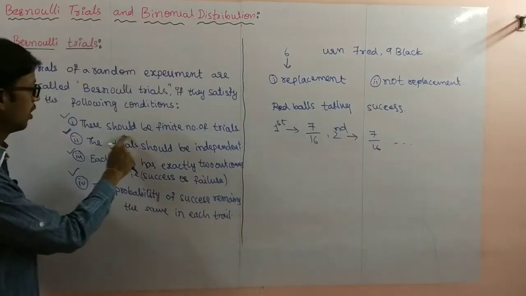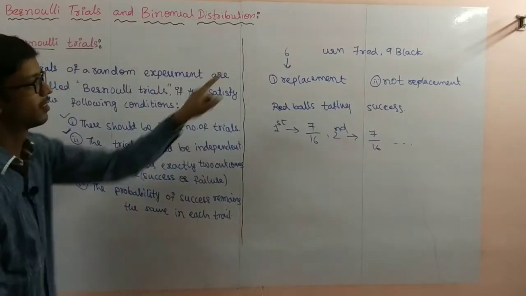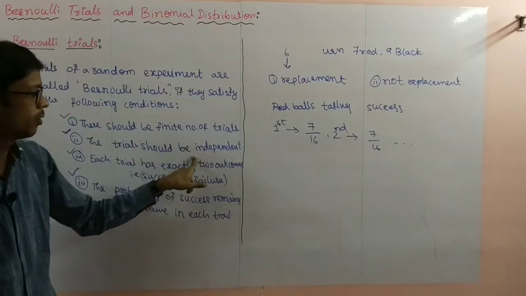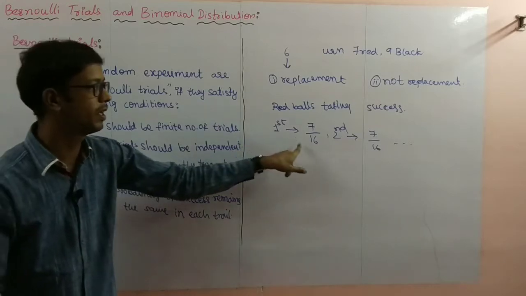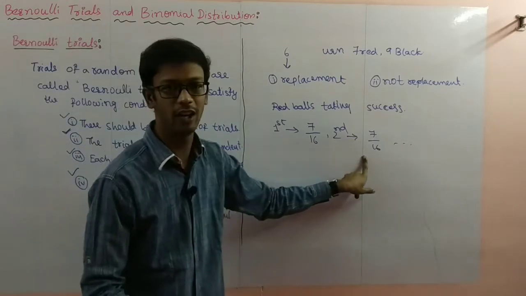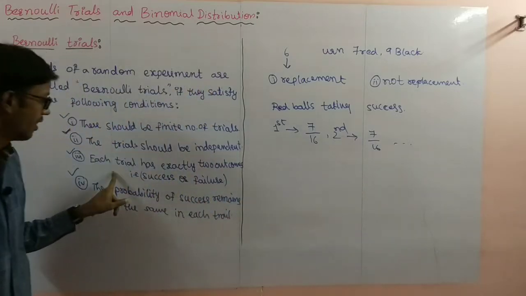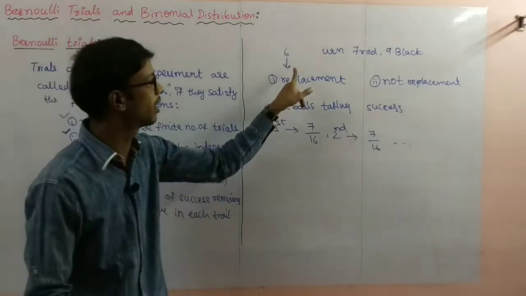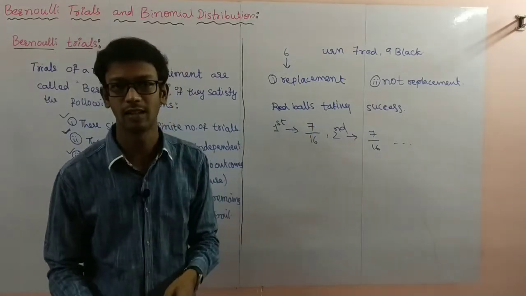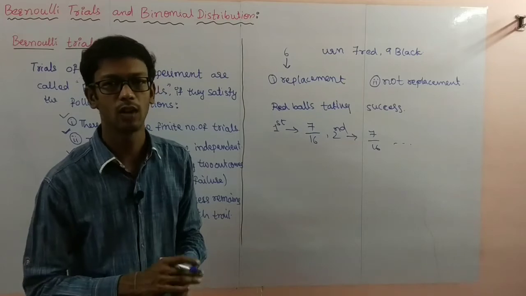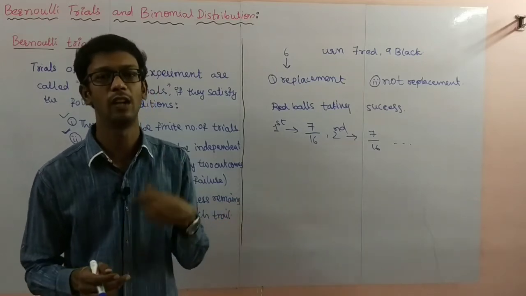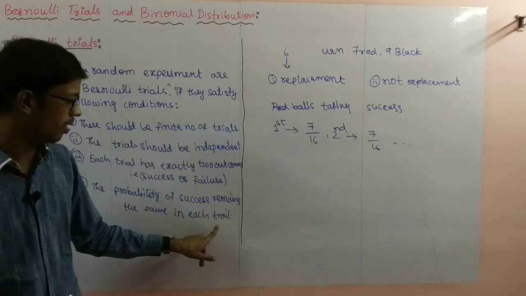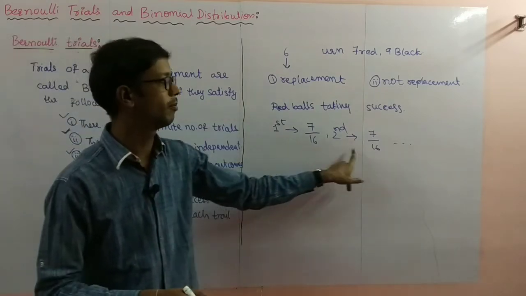You observe here should be finite number of trials. 6 balls taking, so it is finite. Next, the trial should be independent. Yes, first one, second one do not depend here. Next one, the trial has exactly 2 outcomes, success or failure. You observe red ball getting is a success. Red ball not getting is a failure. So only success and failure, 2 outcomes are there. The probability of success remains same in each trial.